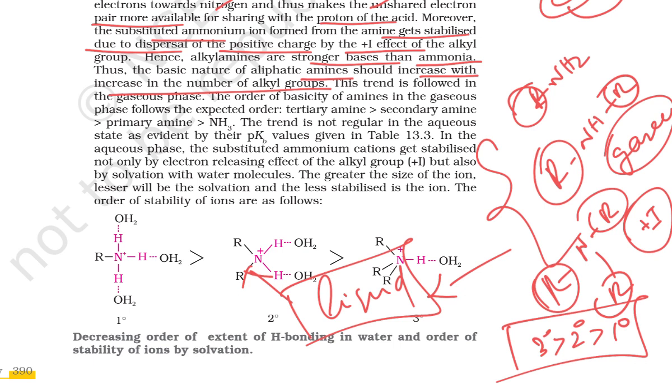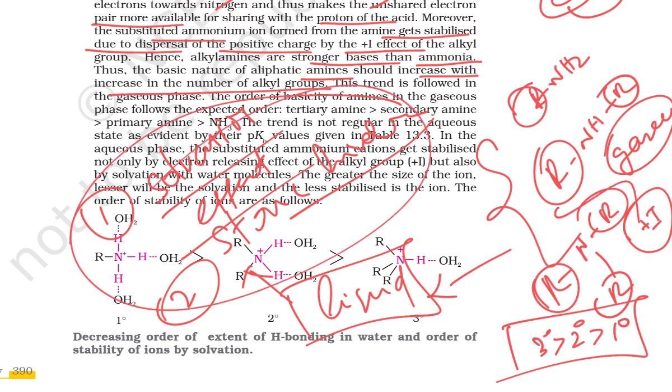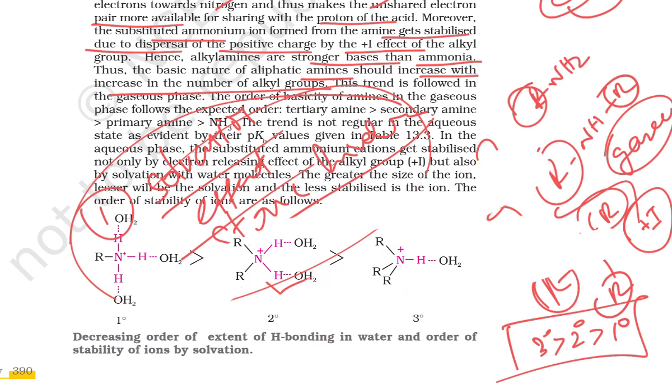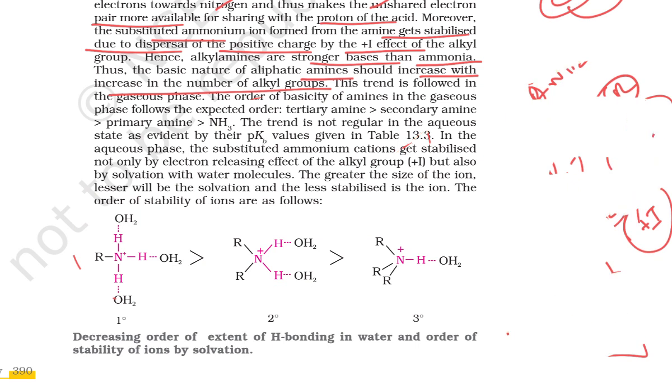The first factor is the solvation effect. The second factor is steric hindrance. So solvation effect and steric hindrance play a role in the liquid state, but in the gaseous state they will not. In the gaseous state only one factor is there, that is the inductive effect. Understand? Right.